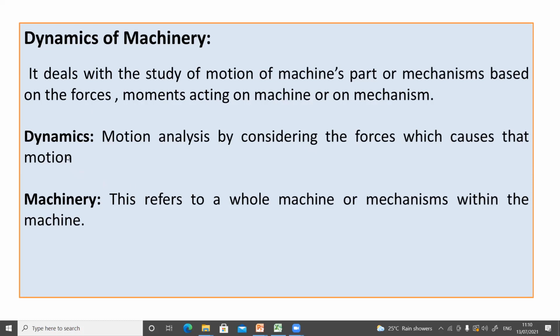So you must have studied the dynamics in the engineering mechanics. And this machinery word, basically it refers to a whole machine or the mechanisms within the machine. Okay. So therefore this name is given, dynamics of machinery. So basically we are dealing with the force analysis for the various mechanisms or various components within that machine. Okay.